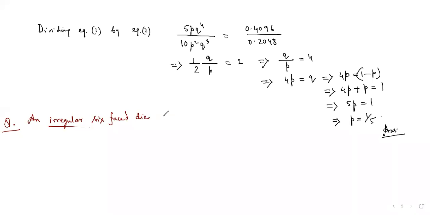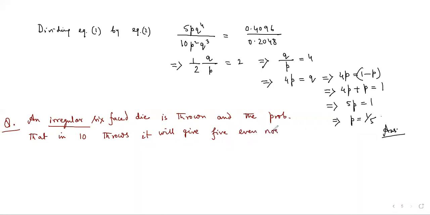An irregular six-faced die is thrown, and the probability that in 10 throws it will give 5 even numbers is twice the probability that it will give 4 even numbers.